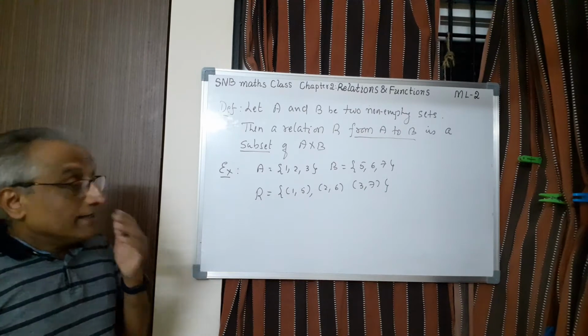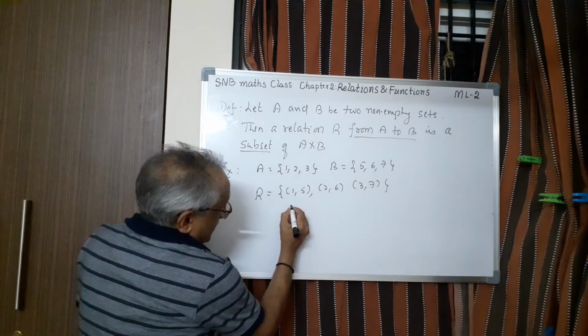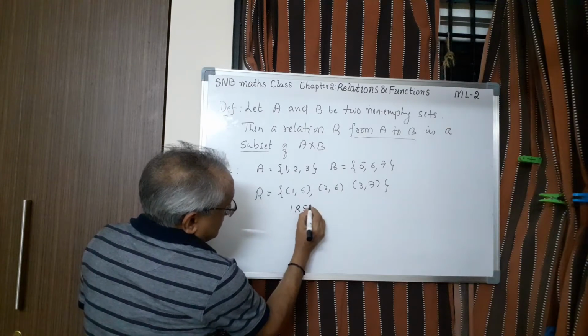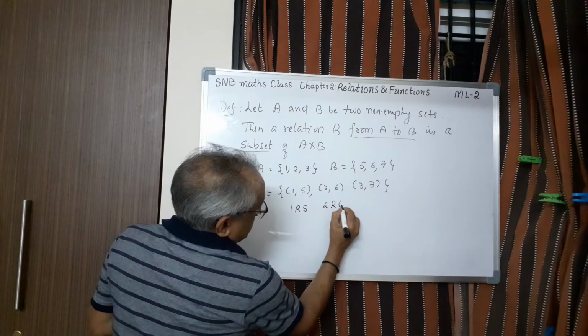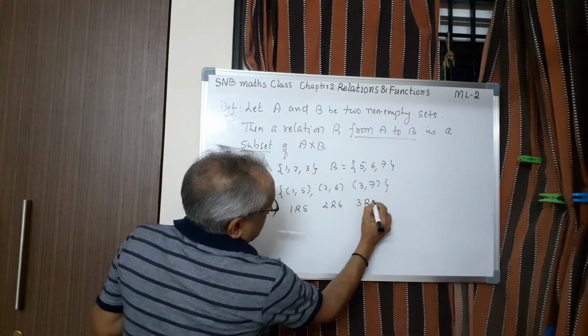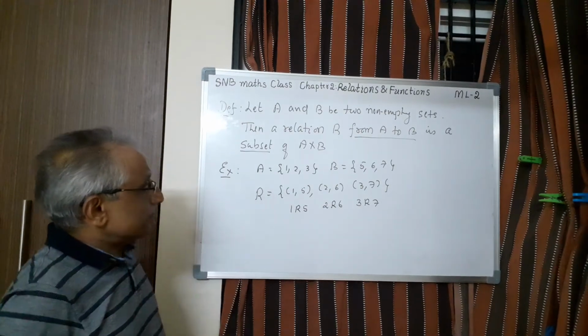It is a relation. And whenever we write this relation, symbolically we can also write 1 is related to 5. This means 1 is related to 5, 2 is related to 6 and 3 is related to 7. So this is the way we represent the relation.